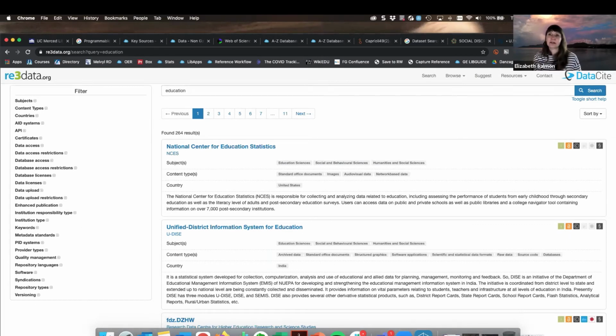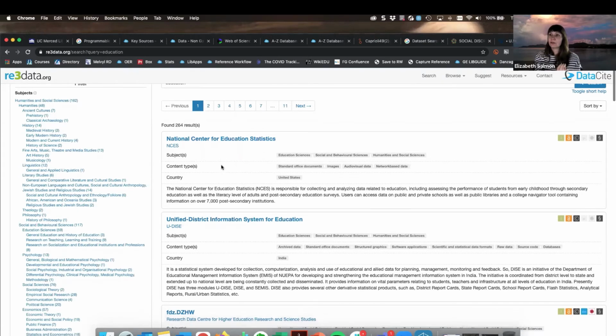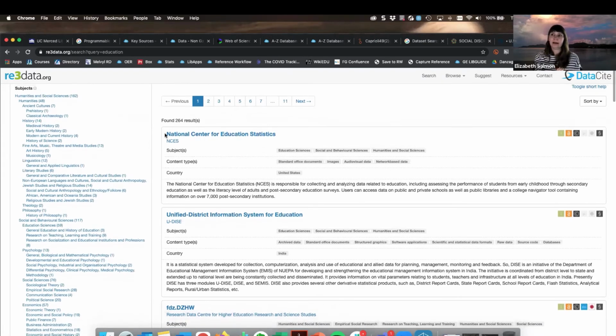Over here on the side, I have a lot of different ways that I can filter through my results. I'm trying to see if I'm provided with the number of results I have right now. Okay, 264 potential repositories for me to visit. And you'll see as we go through these, some of them are bringing in government websites as well, such as the National Center for Education Statistics.